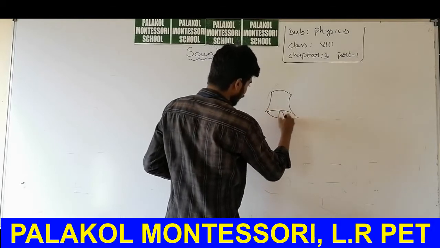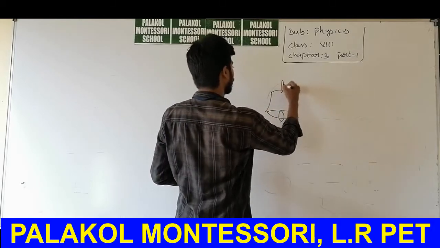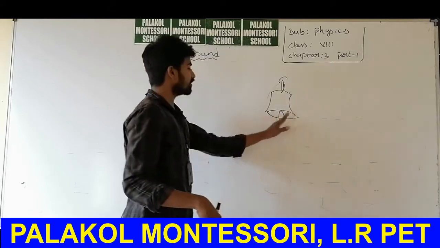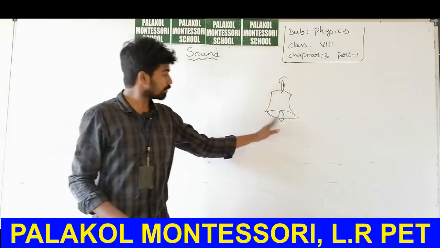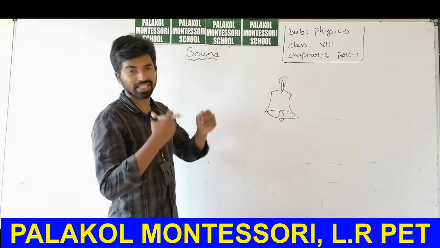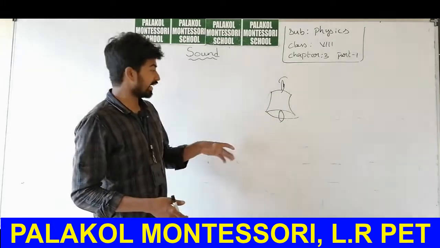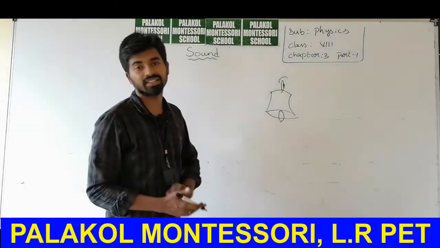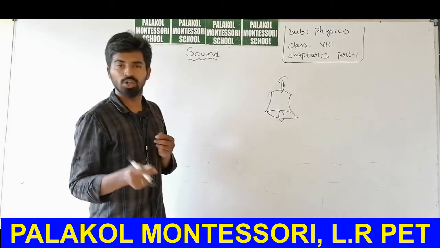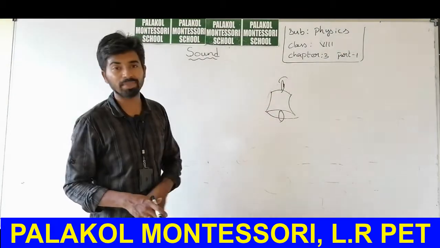I have considered a brass bell. Just make a sound using this bell, and hold the body of the bell. If you hold the body of the bell, you can observe some movement in it.